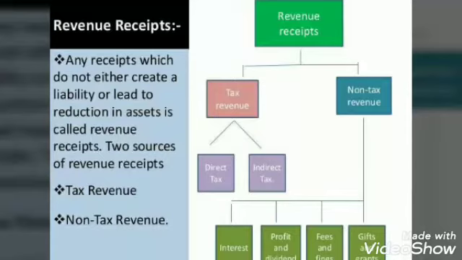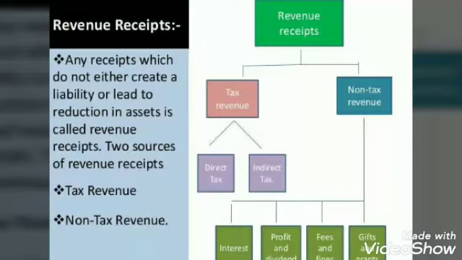If we talk about tax receipts, children, you all are familiar with tax. You all know it's a compulsory payment which we make, isn't it? A tax is a compulsory payment to the government by households, firms or other institutional units. That means a taxpayer cannot expect any service or benefit from the government in return. It's a compulsory amount which we are supposed to pay to the government, and we cannot expect any sort of return from the government.